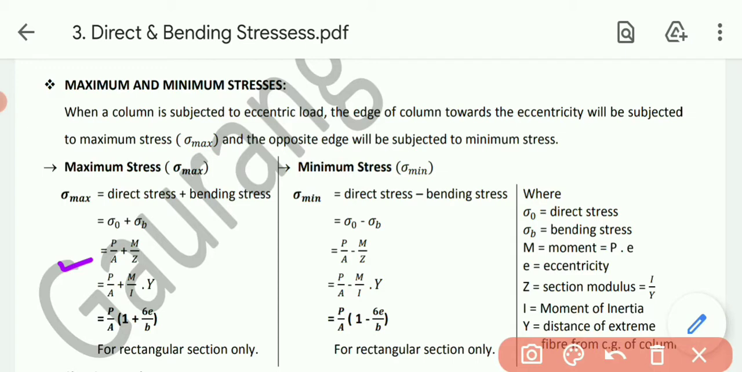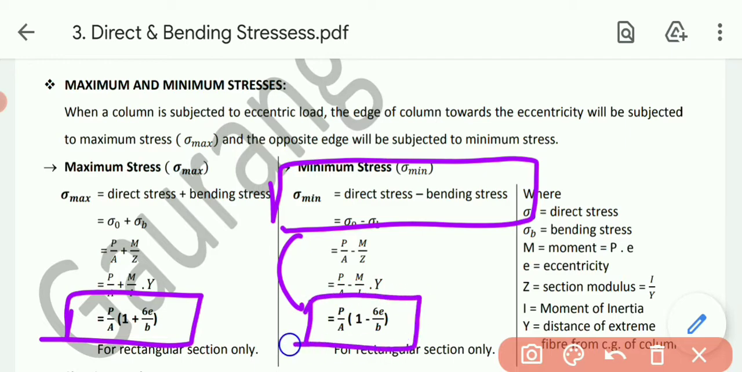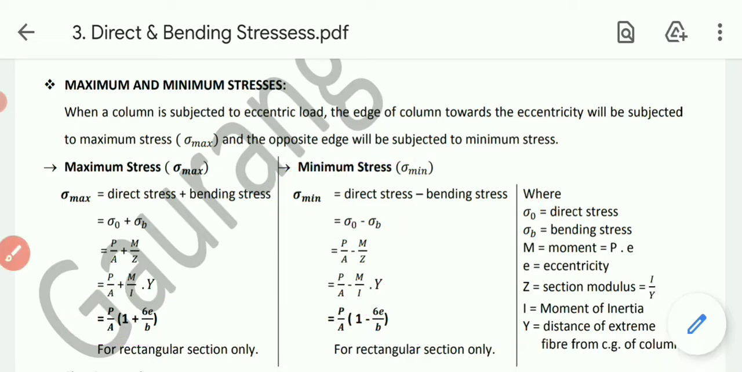Now putting down the value of Z, that is I by y, and M, that is P into e, by simplifying this I will get the answer: P by A in the bracket 1 plus 6 into e divided by b. Similarly, sigma minimum is direct stress minus bending stress, the same formula, but instead of plus it will be minus. So P by A in the bracket 1 minus 6 into e divided by b. So that's the formula for maximum and minimum stress.